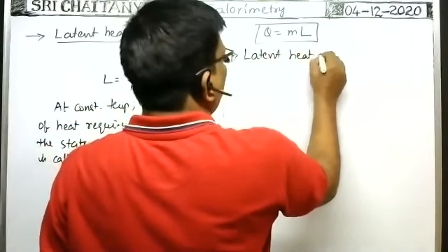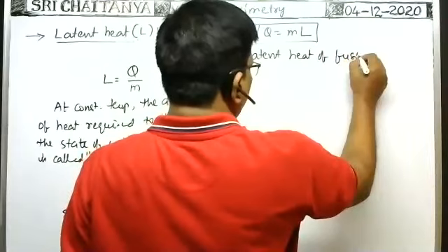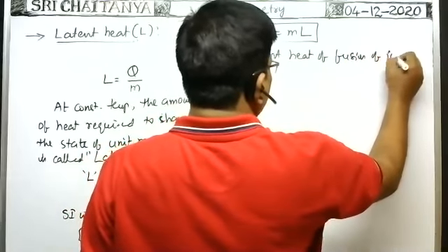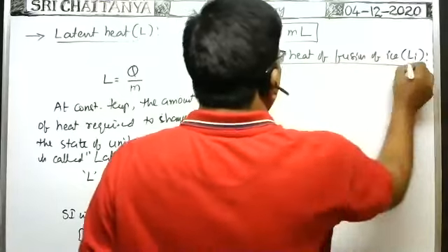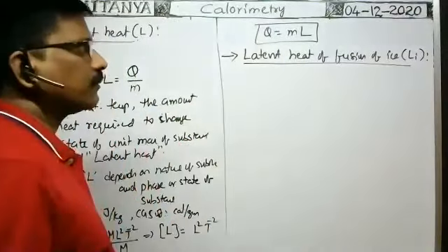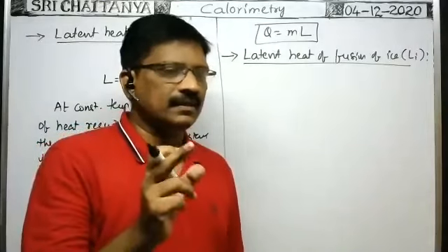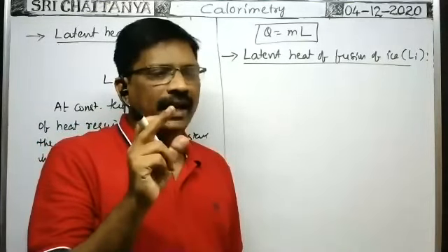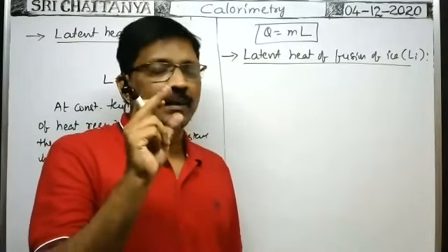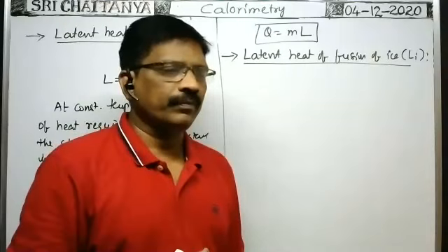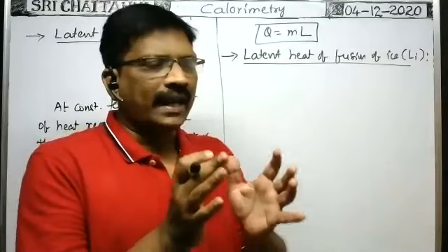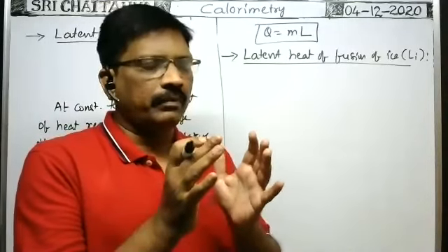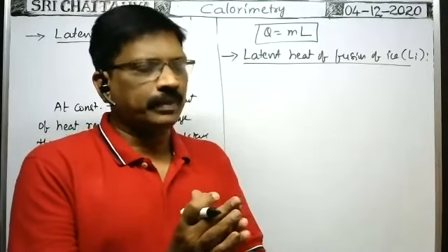Latent heat of fusion of ice, L ice. Latent heat of fusion of ice means, suppose you have an ice block at a temperature of -5 degrees centigrade at atmospheric pressure.